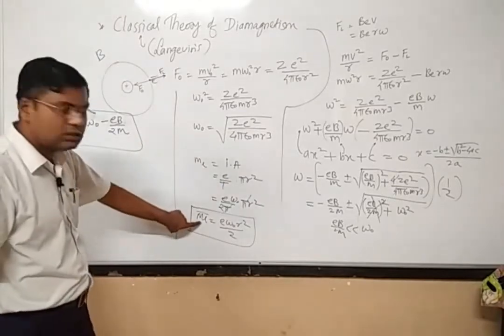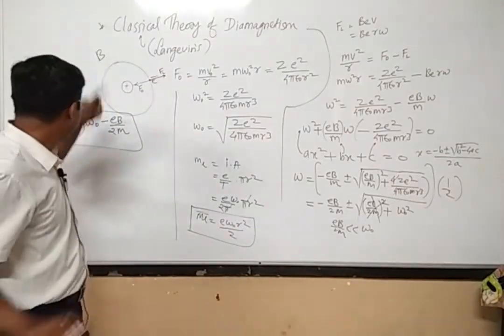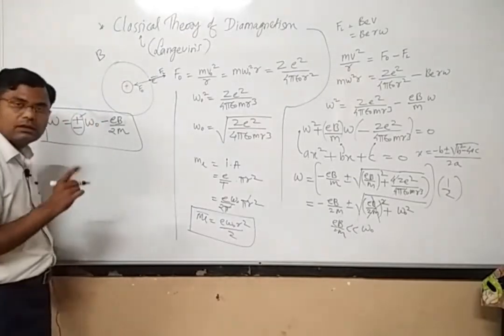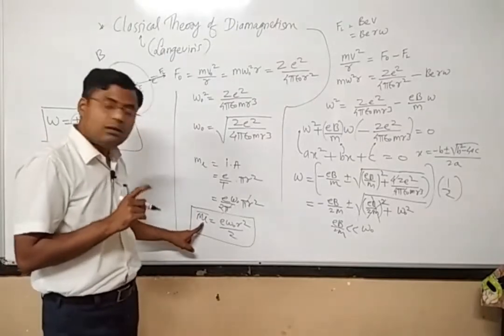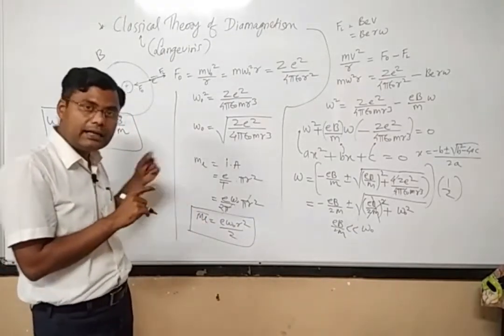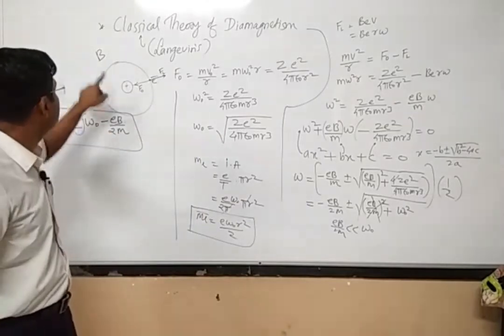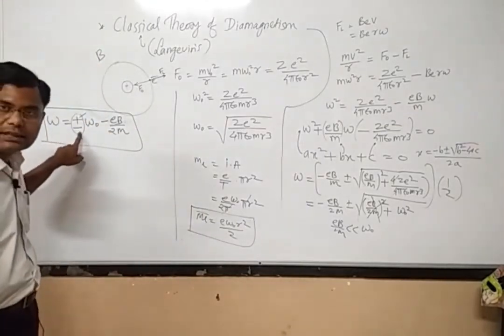If the direction of this magnetic moment is parallel to the applied magnetic field, then we have to use the plus sign. And if the direction of magnetic moment of the electron is anti-parallel, opposite to the direction of the external magnetic field, then we have to use minus sign.